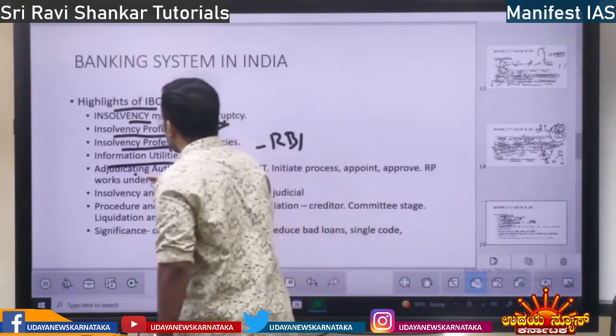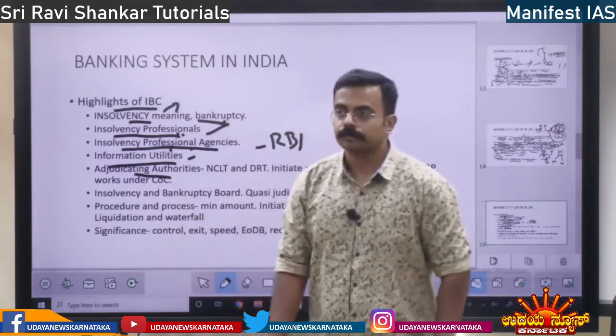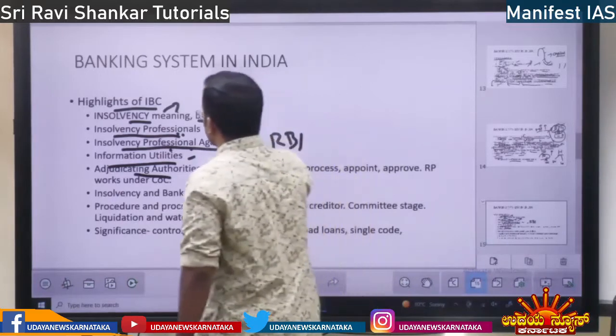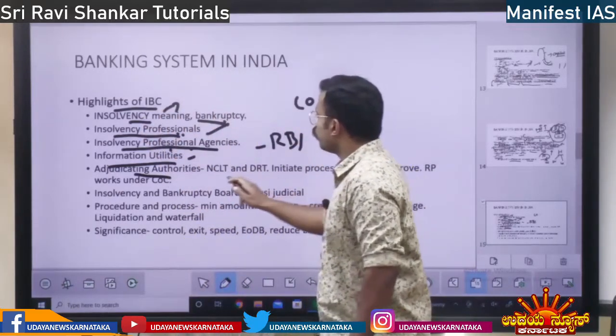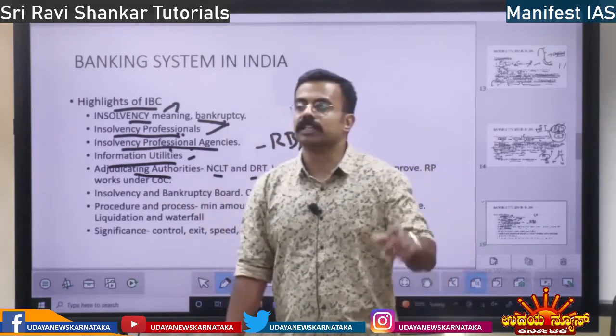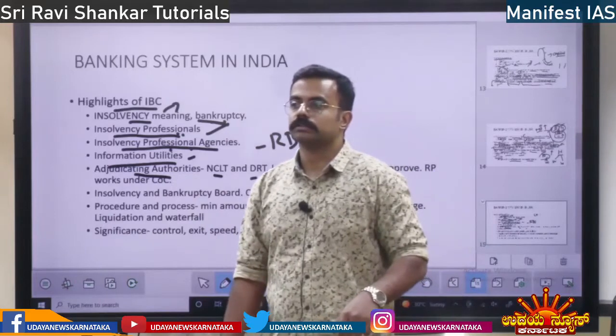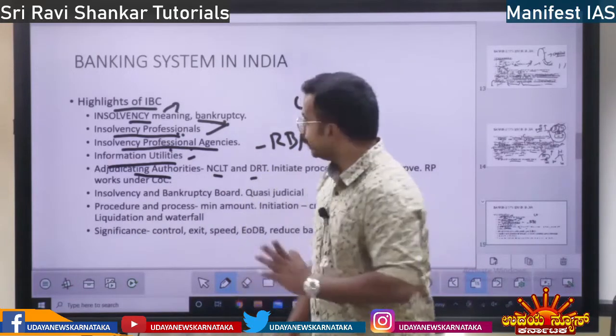And there are also adjudicating authorities. What is an adjudicating authority? Suppose a company goes into losses. Who will decide whether that company should be dissolved or whether it should be sold? It will be decided by the adjudicating authority.